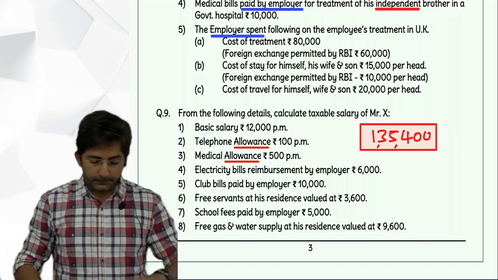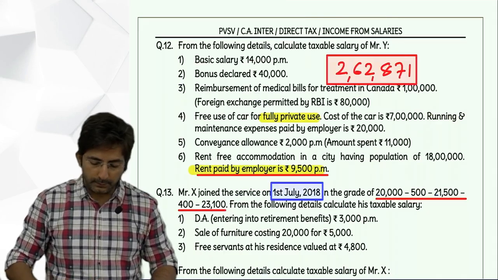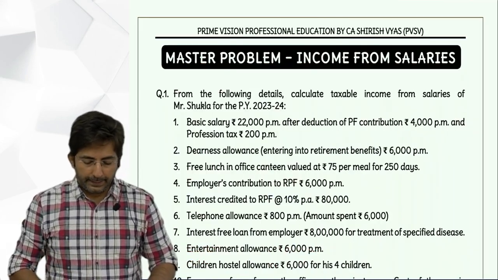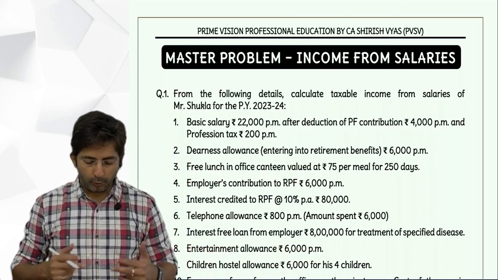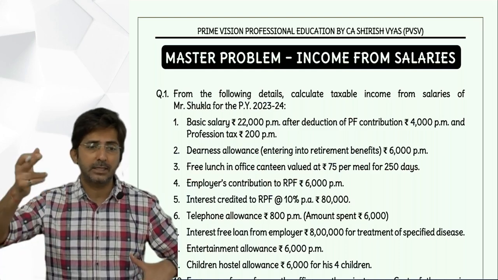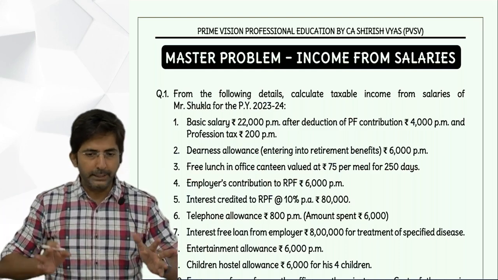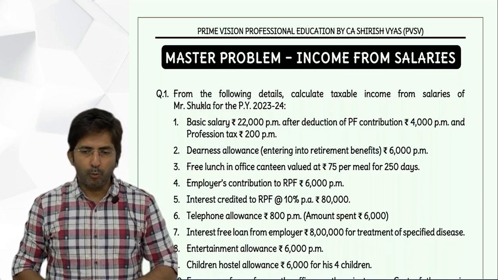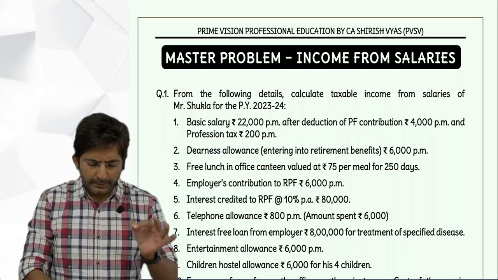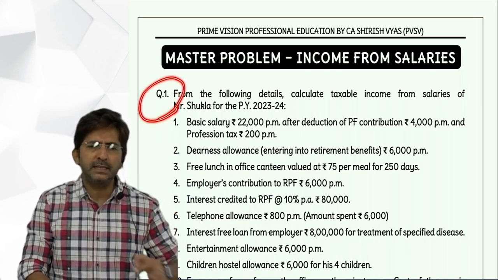Now, after this, we are left with two more questions. They are master problems. Since you have a 2-day gap between this lecture and the next lecture, you can do both the questions. Both the questions are really awesome. Let me tell you, in the exam, if you do these 2 questions, that's it.